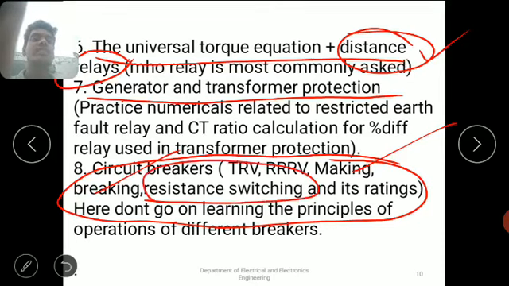Resistance switching is used to improve the rate of rise of recovery voltage. And rating of the circuit breakers: mainly, the rating of the circuit breaker, or the design of all circuit breakers, depends only on fault current. These are the main concepts that come under all competitive exams from the SGP subject, switchgear and protection. We have to concentrate deeply on these topics in future.